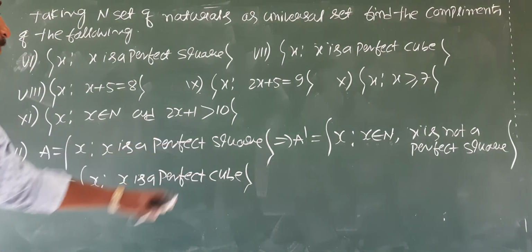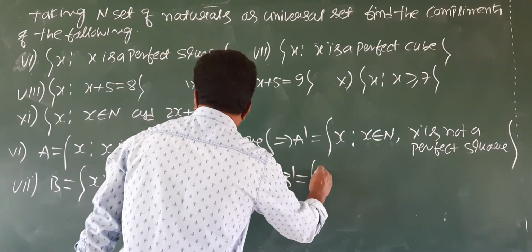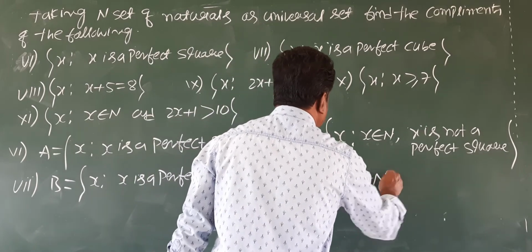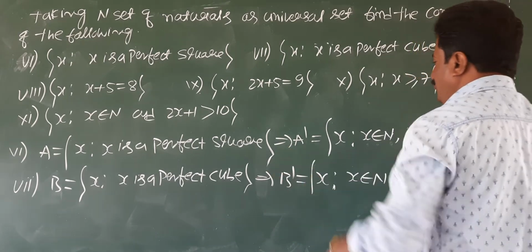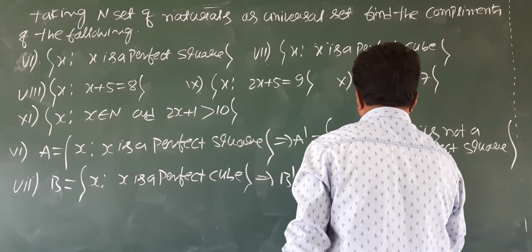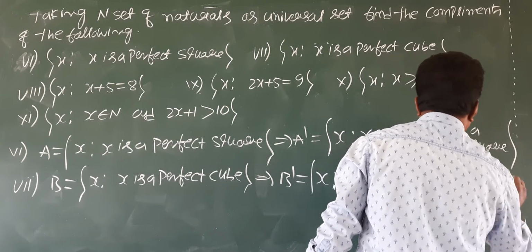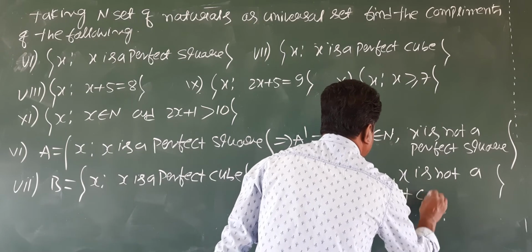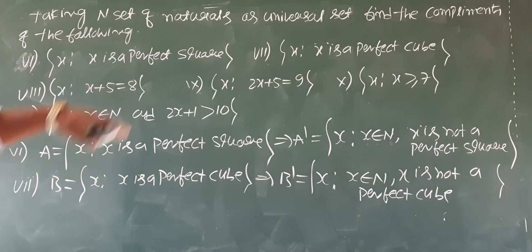So tell me its complement. That implies B dash is the set of all x such that x belongs to N, x should be a natural number, and x is not a perfect cube. It is so easy to write. Let's move on to one more question.